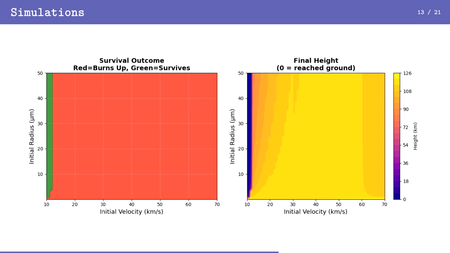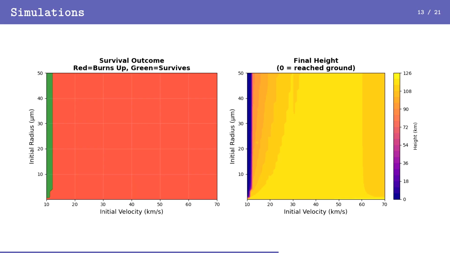In these two graphs, the particle's final height is shown along with a binary red or green depending on if the particle reaches a height of 0, e.g. the Earth's surface. As can be seen, particles with smaller initial velocities last longer before disappearing due to ablation, or can even make it to the ground. Similarly, particles with larger initial radii also last longer. A combination of a big radius along with a small entrance velocity gives the particles the best chance of reaching the Earth's surface.